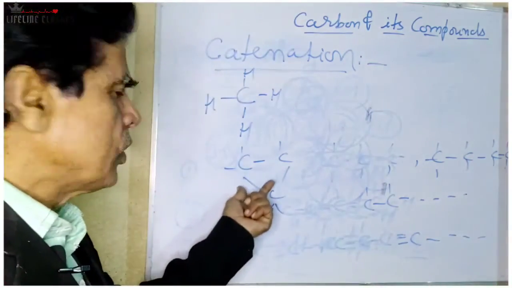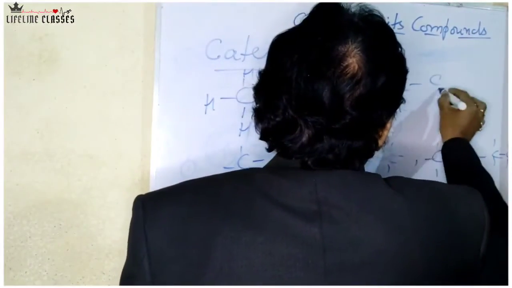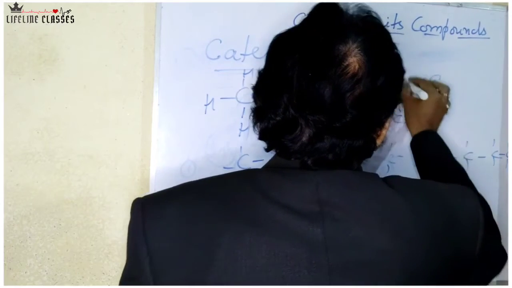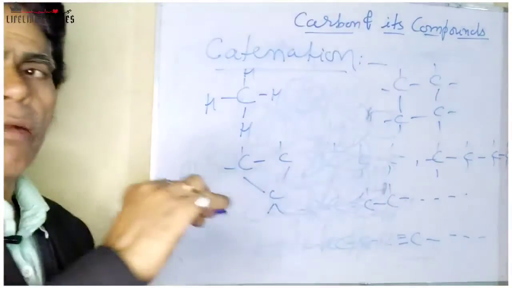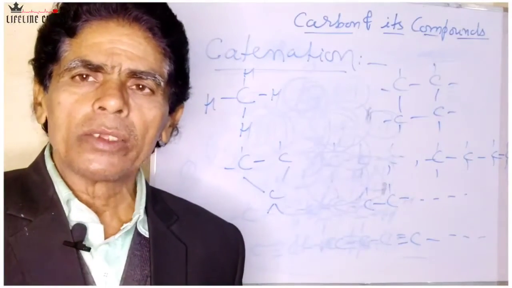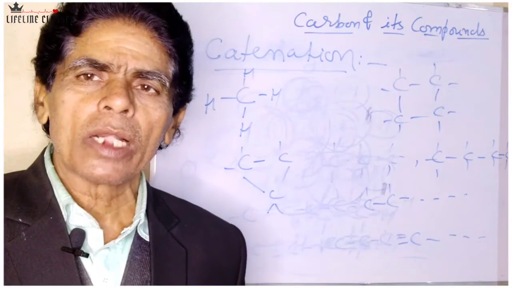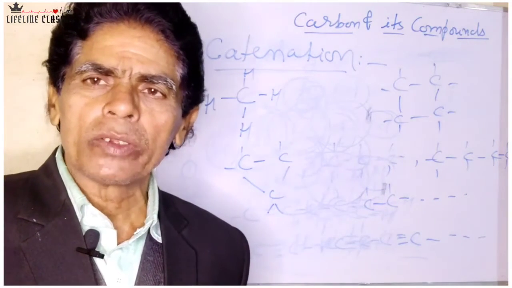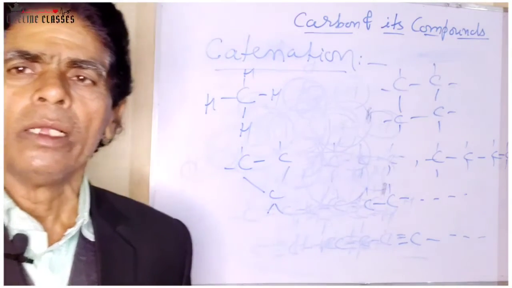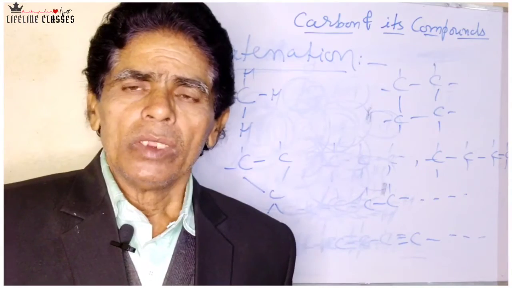So this closed carbon chain may be of 3 carbon atoms, 4 carbon atoms. See here, there are 4 carbon atoms here. This is a 4-membered carbon chain. If there are 5 carbon atoms in the chain, then it is called a 5-membered chain, and if 6 carbon atoms are included, then it is called a 6-membered chain, as in cyclohexane or even benzene.